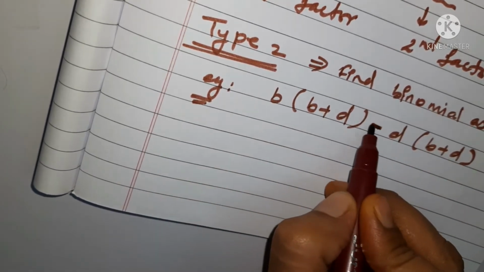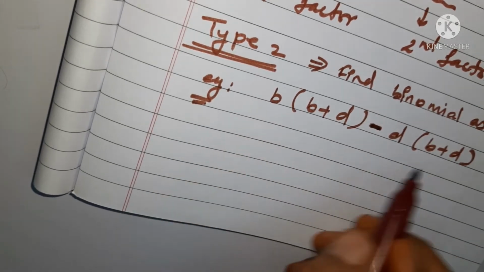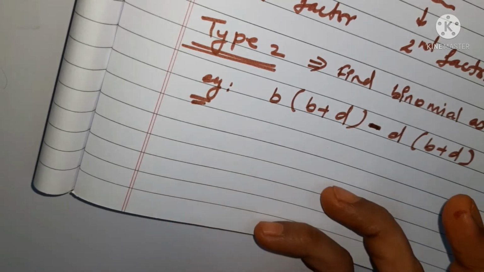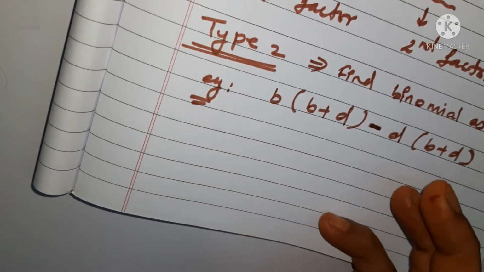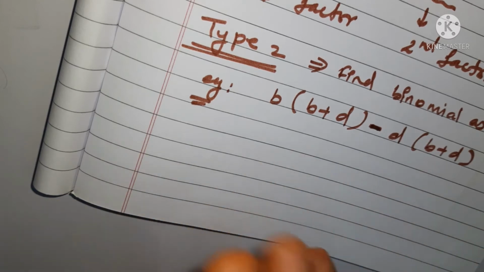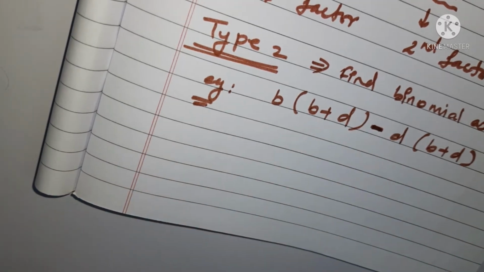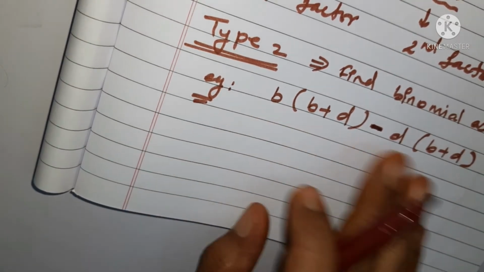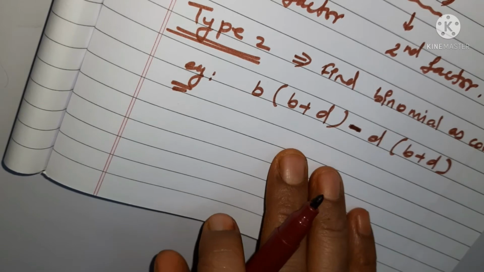See, first of all you have to check how many terms are there. You know that binomials, trinomials, algebraic expressions, polynomials, they are having different types of terms. Then how will you decide that how many terms are there? You can see that there are plus and minus signs present in the polynomials.